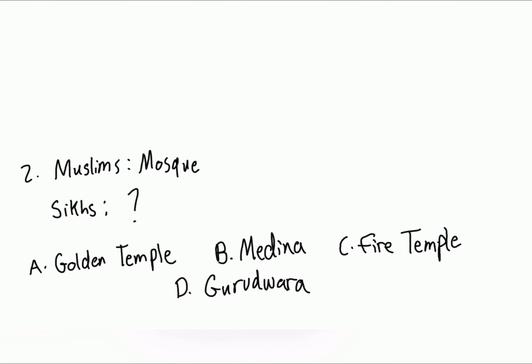First, looking at the question, we can automatically cross out Medina because that is a place for Muslims. Second, we can look at the rest of the choices and infer. First of all, I can also cancel C. Why is C not the answer? Because I know that Fire Temple is a place of worship for a really old Iranian religion, and they go to the Fire Temple to pray there. So this has to do with an Iranian religion, which is unrelated. So it's not it.